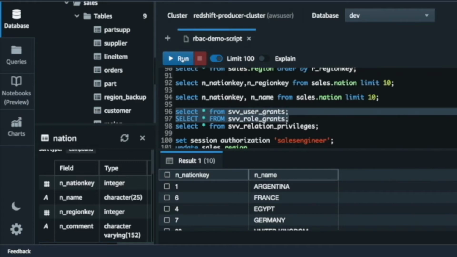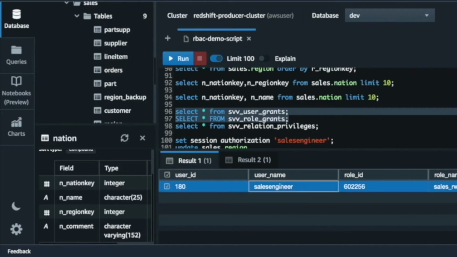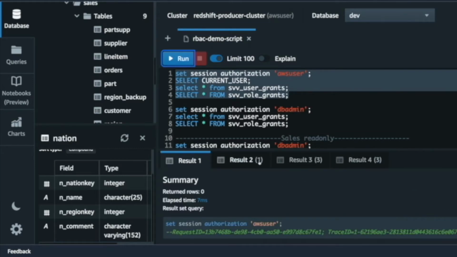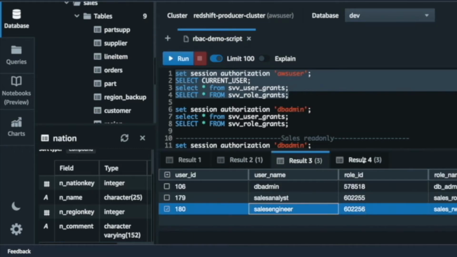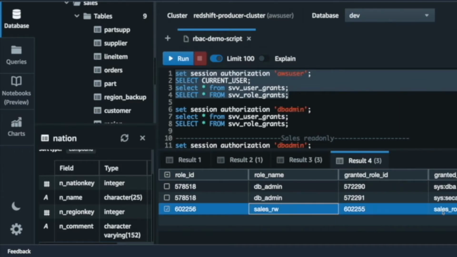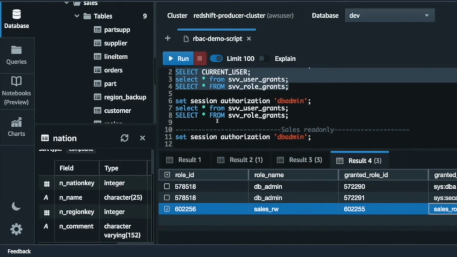Again, I can run these system views, and I can see sales engineer, and this one is interesting, right? Now sales RW actually inherited sales RO, so it's coming up for sales engineer. And again, going all the way up, if I run these queries as AWS user, you will see sales engineer also got added, and here also after db_admin we now have sales_RW, because sales_RW actually inherited sales_RO.